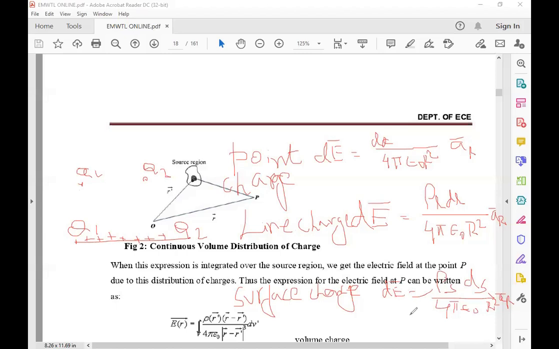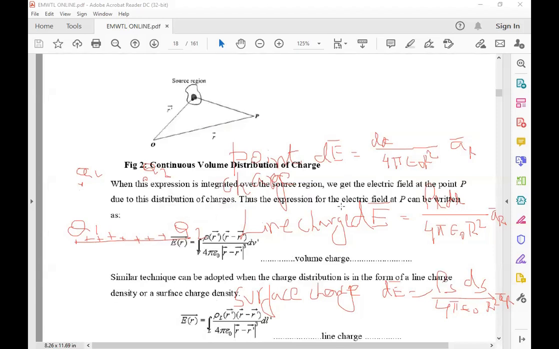What was written here is the same: the integral of rho v into dv, and this function is (r minus r bar) by |r minus r bar| whole cube, for r bar and distance r square. And the last is for the volume charge, not surface.